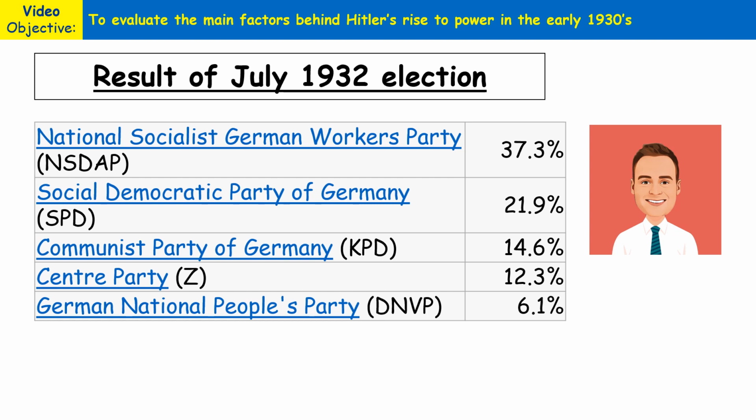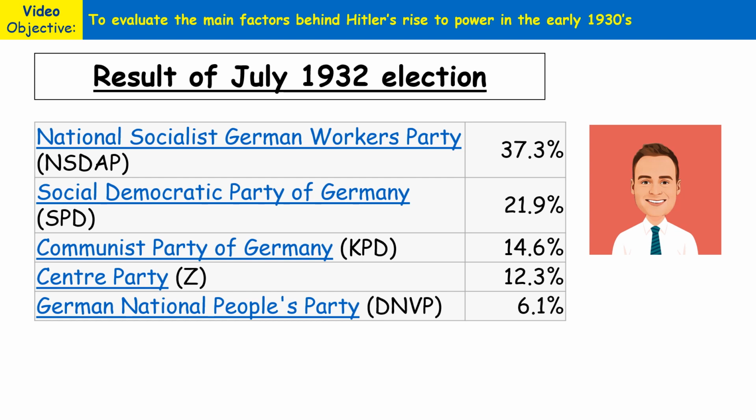Hindenburg didn't really like Hitler on a personal level. He saw him as a bit of an upstart. Hindenburg had been a general of the German army during the First World War, and he saw Hitler as a threat to the establishment in Germany at the time. So he didn't like him on a personal level.